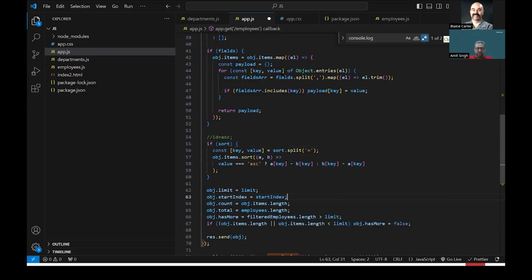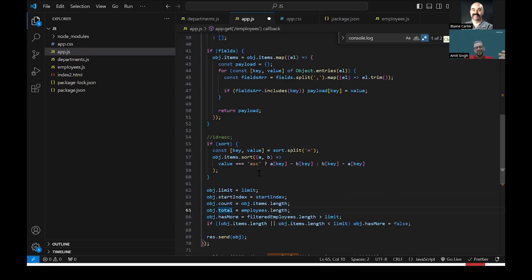Apart from this, the response data will be an array. I also send a couple of additional pieces of information. Has more means that on the first go I'm sending 10 records, and if more records are available, this has more property will be true. Total means the total number of records available.